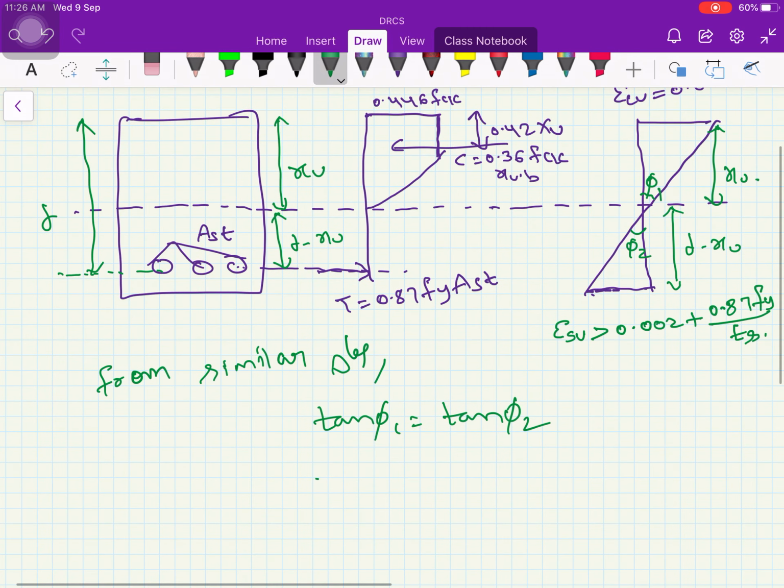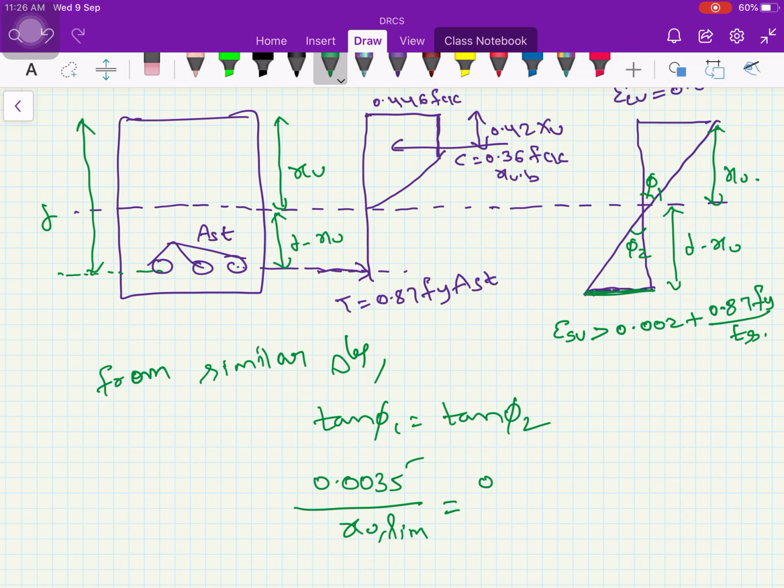So tan phi 1 is 0.0035, the opposite side, divided by the adjacent side xu, which we call xu limit, because I am naming this neutral axis depth as the limiting depth of neutral axis. That way xu limit or xu max, both are the same, is equal to the opposite side, 0.002 plus 0.87 fy by Es, divided by d minus xu.